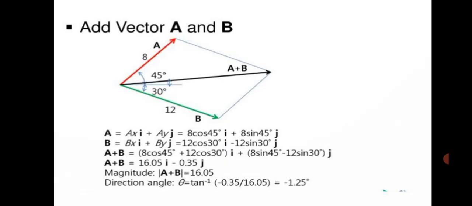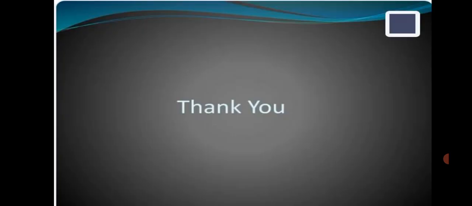To calculate the magnitude of A plus B and the direction angle: theta equal to tan inverse of minus 0.35 divided by 16.05, that is equal to minus 1.25. Thank you.